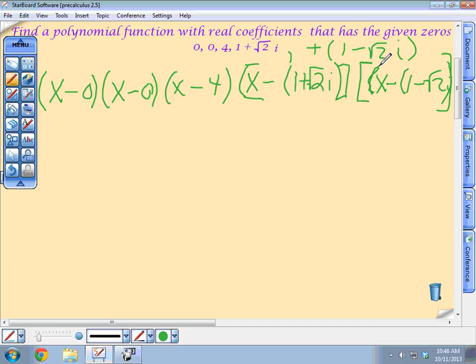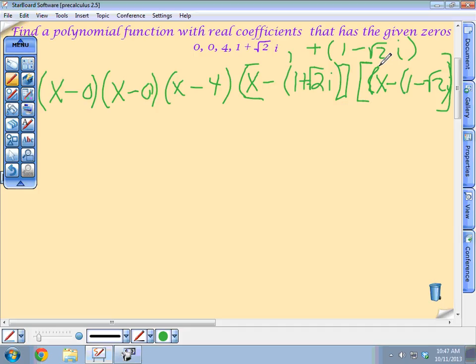For example, I could multiply this times this, and then multiply this times this, and then multiply them together, and then multiply the whole thing by this. But what I want to steer you toward is to look at this intuitively and think, what are the easiest things to multiply? What's going to be the easiest way? Because I can do the math with 1,000,000 steps, or I can do it with 10 steps.